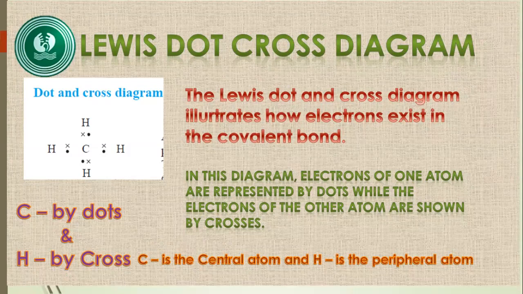In the formation of methane 2 different types of atoms are participating, so the participating atoms' electrons are differentiated by using different symbols, that is dot and cross. This is what we call a Lewis dot cross diagram.